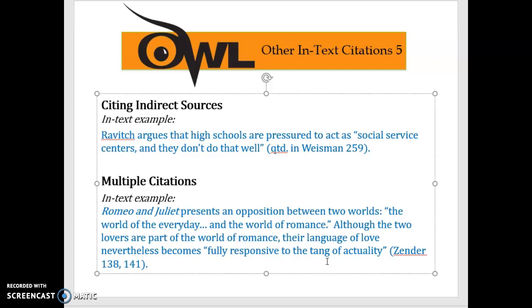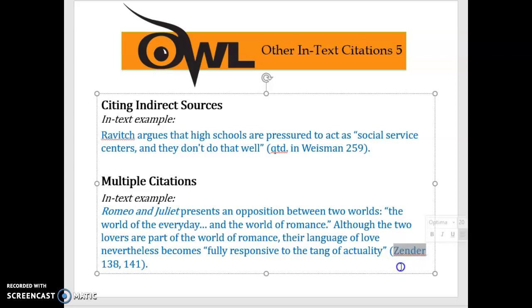Okay, now that you're back, we could see that first I have quoted something from Romeo and Juliet. And then I have quoted something that the scholar said about this piece, this play. But I got them both from the same article or the same chapter in the book. So if that's the case and I don't have anything else in between my discussion, I can do this.